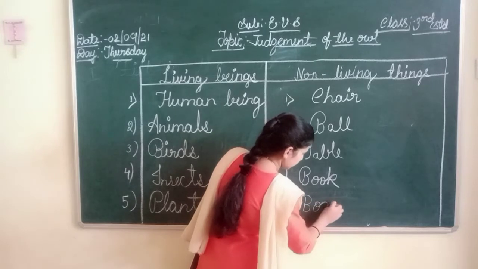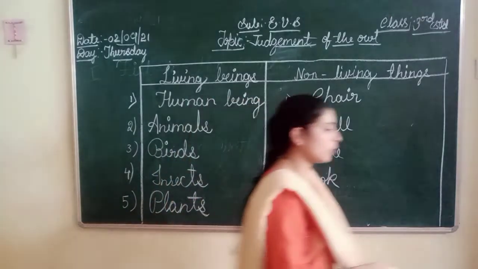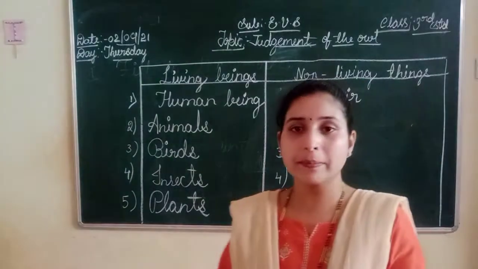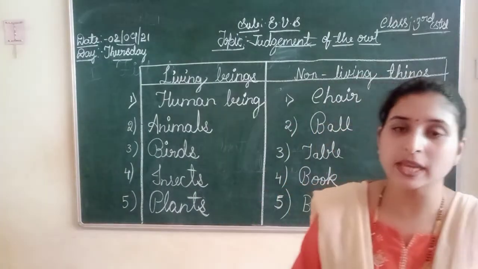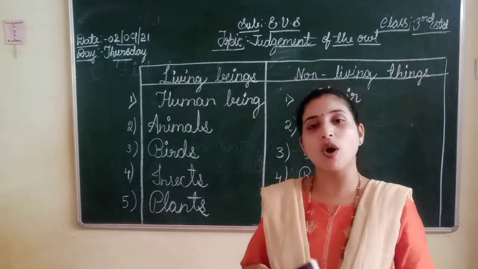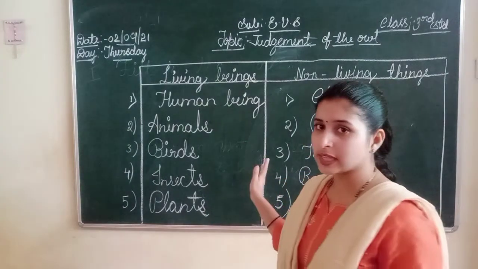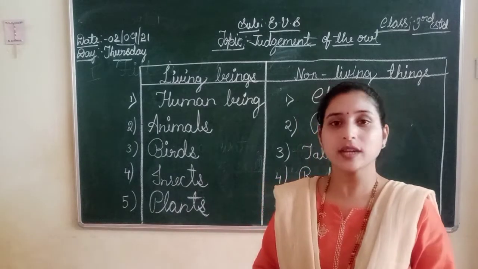Box, plastic box, B-O-X. Okay. Plants will grow. All living things, plants, human beings, animals, insects, will grow. Non-living things will not grow.